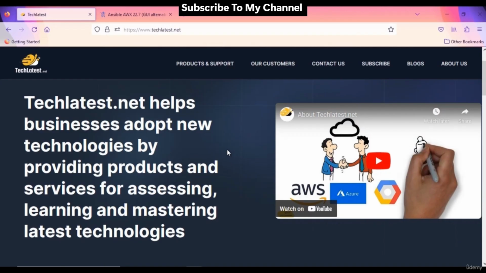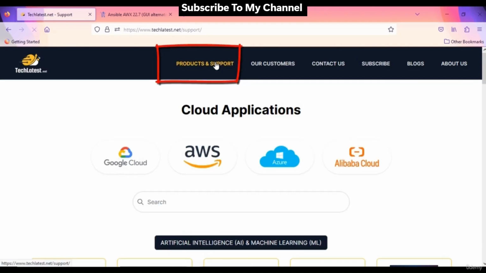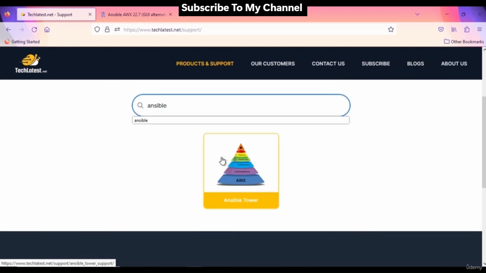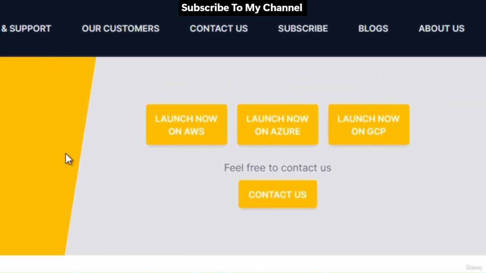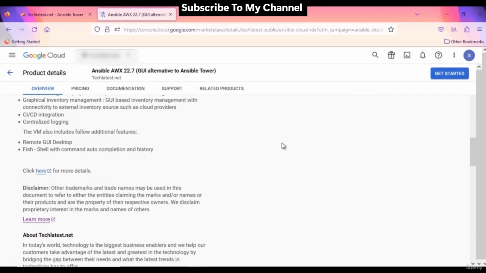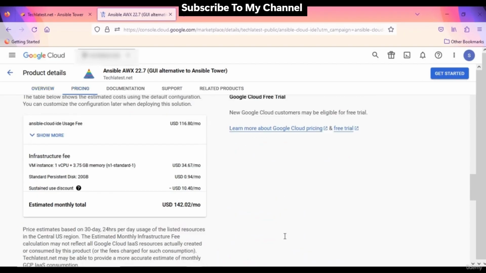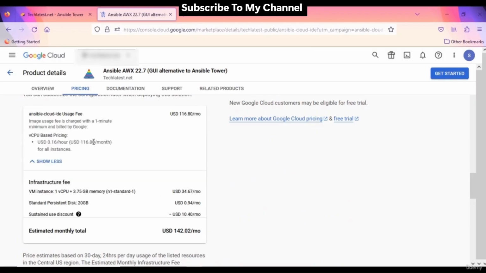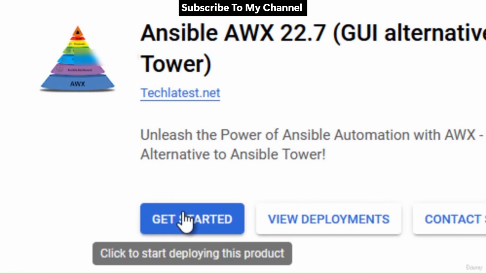Open the Techlatest Ansible AWX listing on GCP Marketplace. To do so, go to the techlatest.net website, navigate to the Products and Support page, and search for Ansible. Click on Ansible AWX. On this Ansible AWX overview page, click the Launch Now on GCP button. It will take you to the product listing page on GCP Marketplace. You can find all the details here. Just scroll down and read the details, like what operating system is used for this offer, default machine type, pricing, etc. To deploy this solution, click on the Get Started button here.